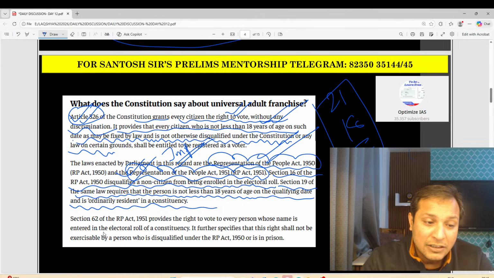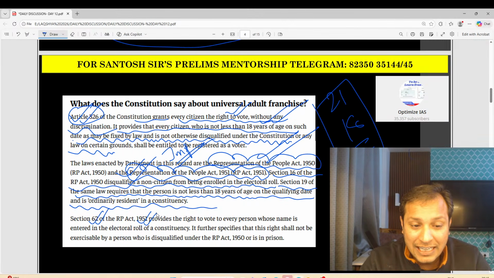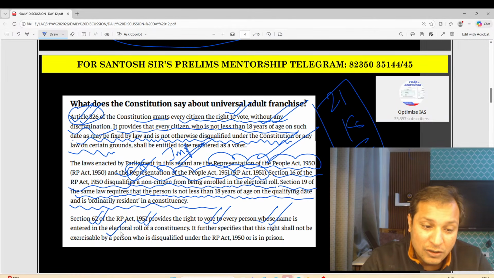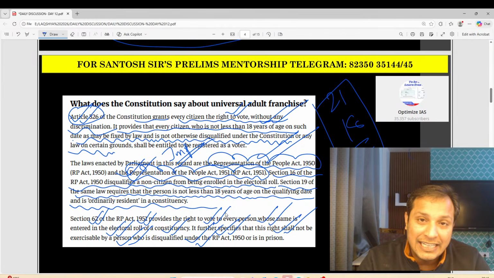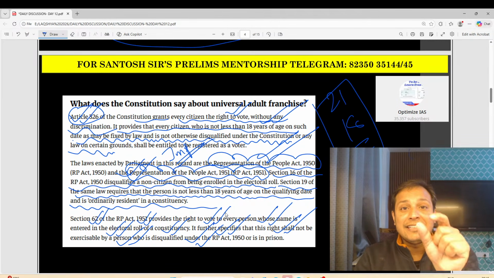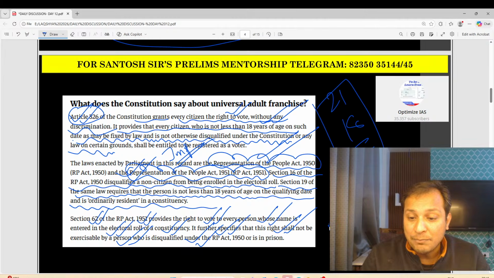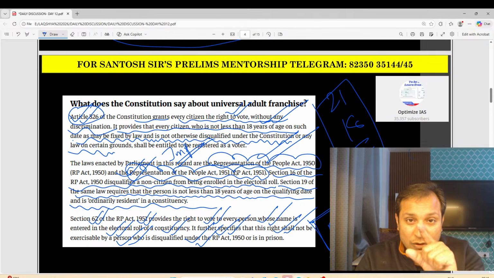Guys, here Section 62 of the RPA Act 1951 provides the right to vote to every citizen whose name is in the electoral roll of a constituency. It further specifies that this right shall not be exercised by a person who is disqualified under the RPA Act 1950. So guys, you can see here it is a statutory right also under the RPA Act 1951. Right to vote is a statutory right unless you are disqualified under the RPA Act 1950.